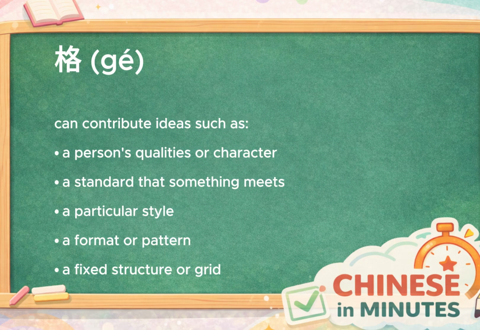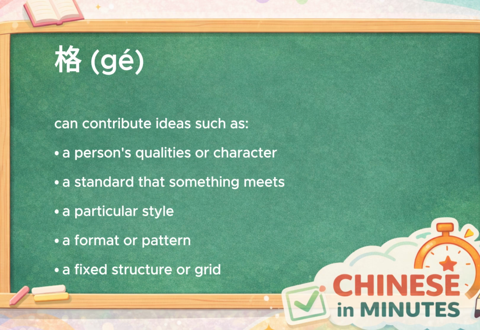Today, we're learning the Chinese character ge. Ge is one of those Chinese characters that appears in many everyday words, but its meaning changes slightly depending on the context. At its core, ge refers to a pattern, standard, style, form, or category. It gives the idea that something follows a particular structure or has a recognizable way of being.